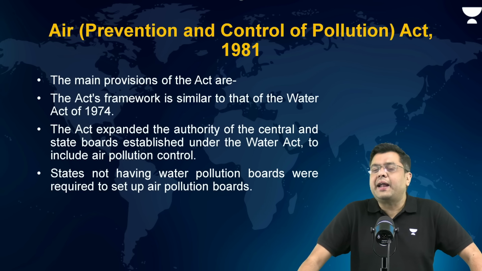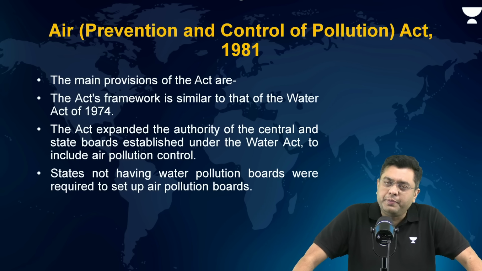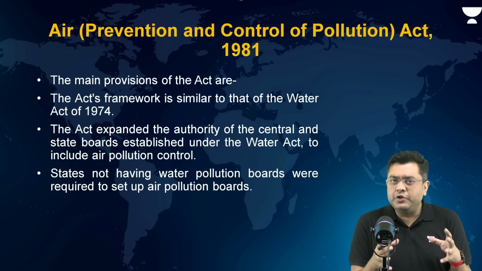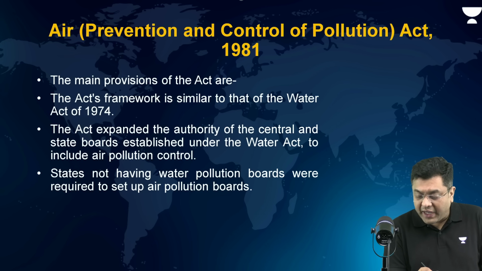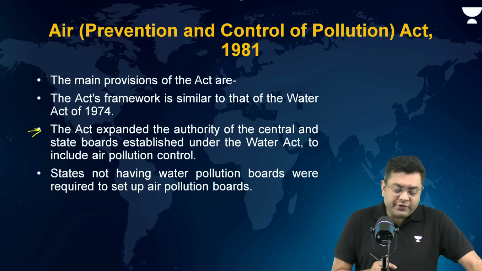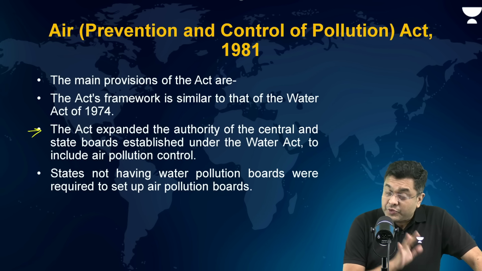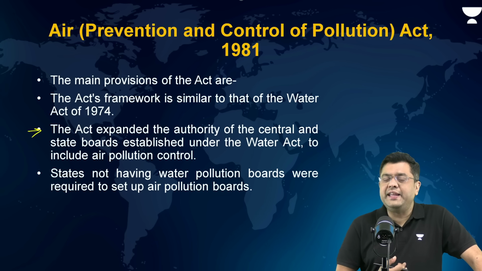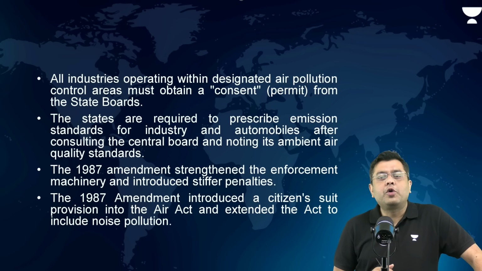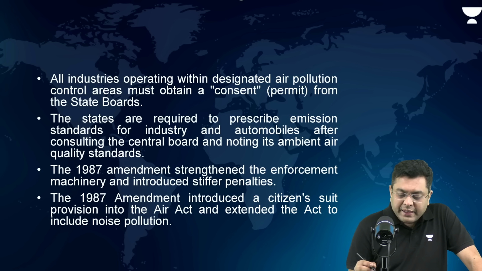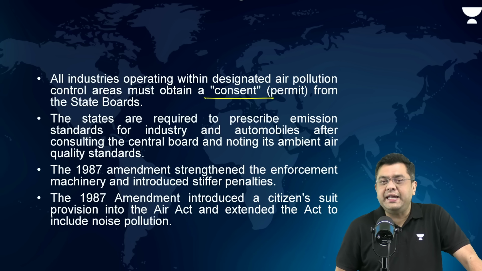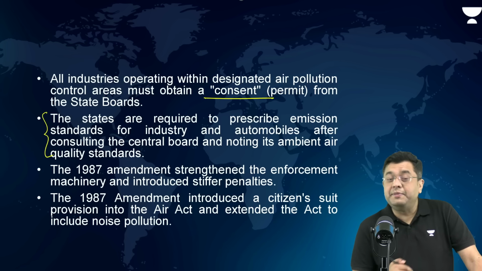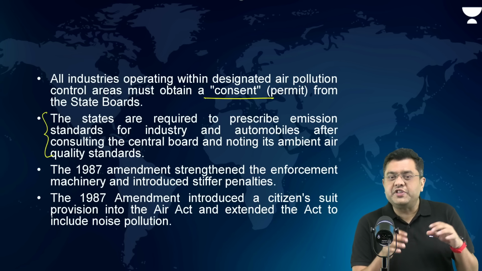Then, after that, you had the Air Act of 1981, Prevention and Control of Pollution. Now, this was very similar to the Water Act, but here you had more powers given to CPCB. The major provisions are that it expanded the authority of the central and the state pollution boards, which were established under the Water Act, for air pollution control. Those states which had not already established the SPCBs were required to establish them now. All industries must obtain the consent or permit from the SPCBs. The states are required to prescribe the emission standards which industries have to adhere to.